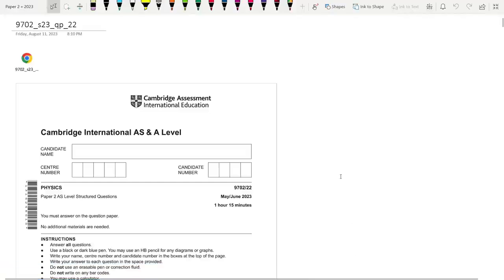Hi everyone, we're back with another physics paper today. This is 9702, paper 22, May June 2023. The time is 1 hour 15 minutes.